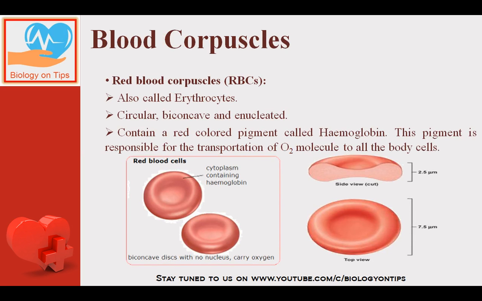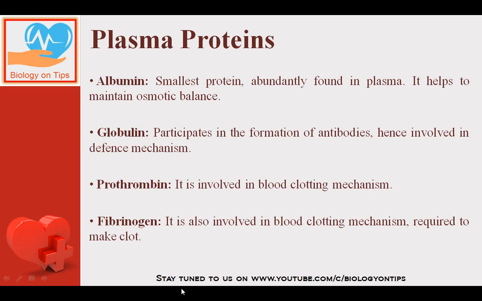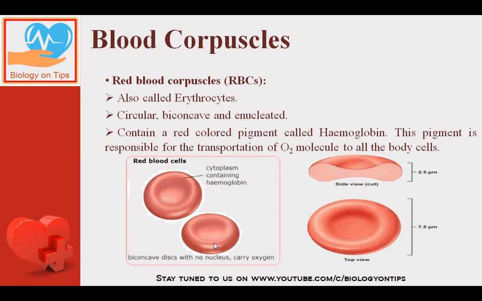Next is the blood corpuscles. If I am talking about the formed elements, that means the blood corpuscles, they are of three types: RBC, WBCs and platelets. So first of all, talking about RBCs. RBCs are also called as erythrocytes. They are circular. You can see in the diagram. They are circular in shape and biconcave. You can see these are biconcave and circular in shape and enucleated.